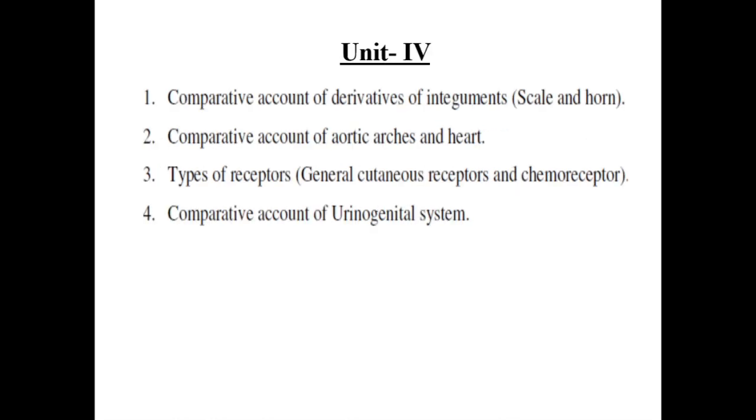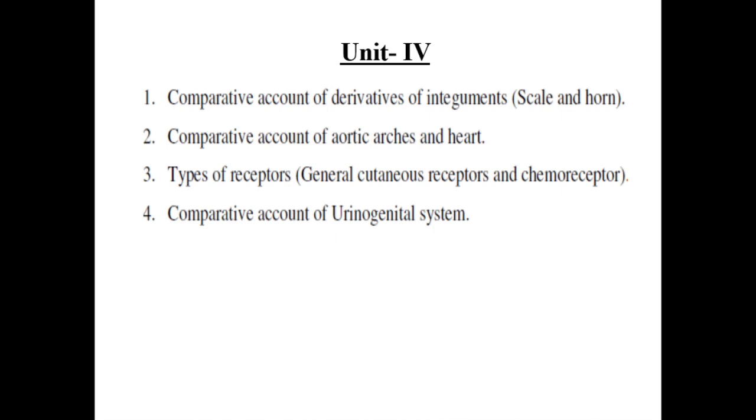Then unit 4, comparative account of derivatives of integument: scales and horns. Basically, we see scales in reptiles and horns in large mammals, for example the rhino. So we see them in detail in this unit. Second is the comparative account of aortic arches and heart. There are how many types of hearts and how do they work? We learn that in this unit.